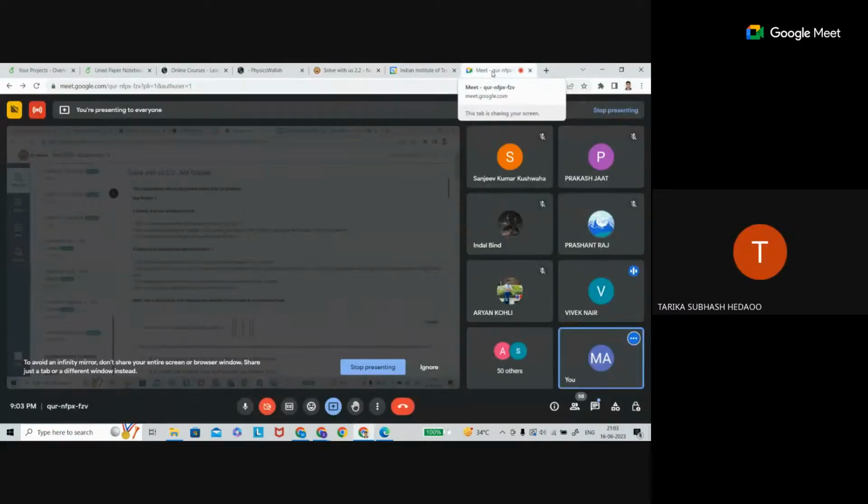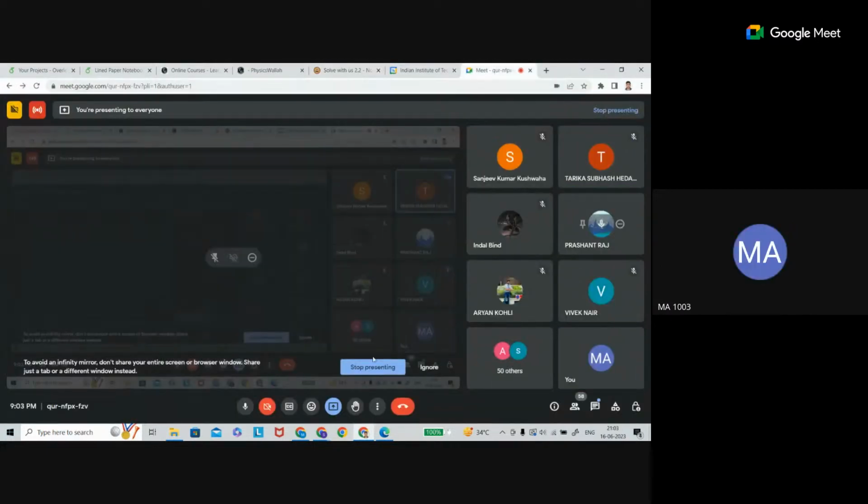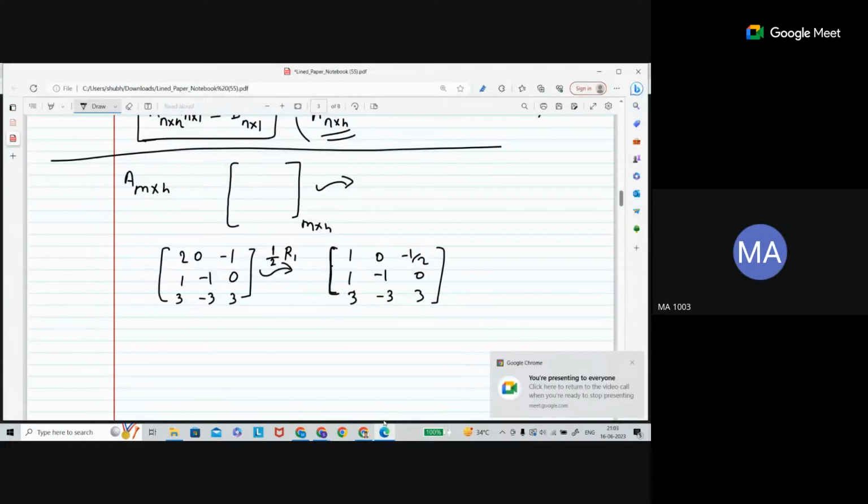Yes, sir. Okay. So I did this operation only on row 1. Now I made this one, and the row operation is, sorry, echelon form. Now I will tell you why we needed this, why I am doing this. I am trying to convert this matrix into row echelon form.